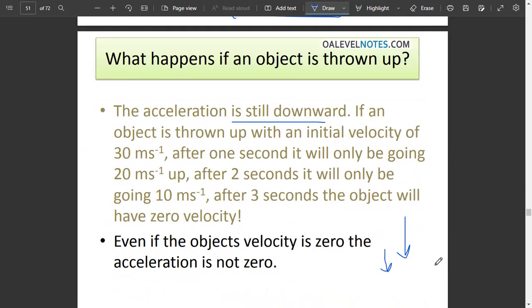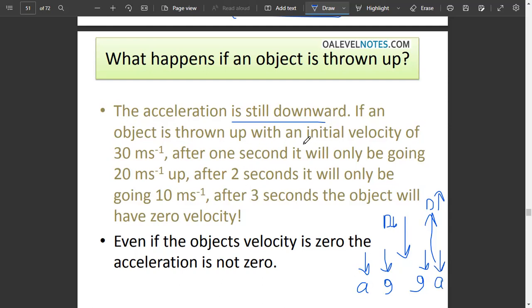It is downward. If you throw an object upwards, the acceleration is still downward, because gravity always acts downward. Only the object's direction is changing, one is going up and one is going down. Only the direction of the object is changed, but the gravitational force always acts downward, which means that in both cases, whether the object is going upwards or downwards, the acceleration would always act downwards.